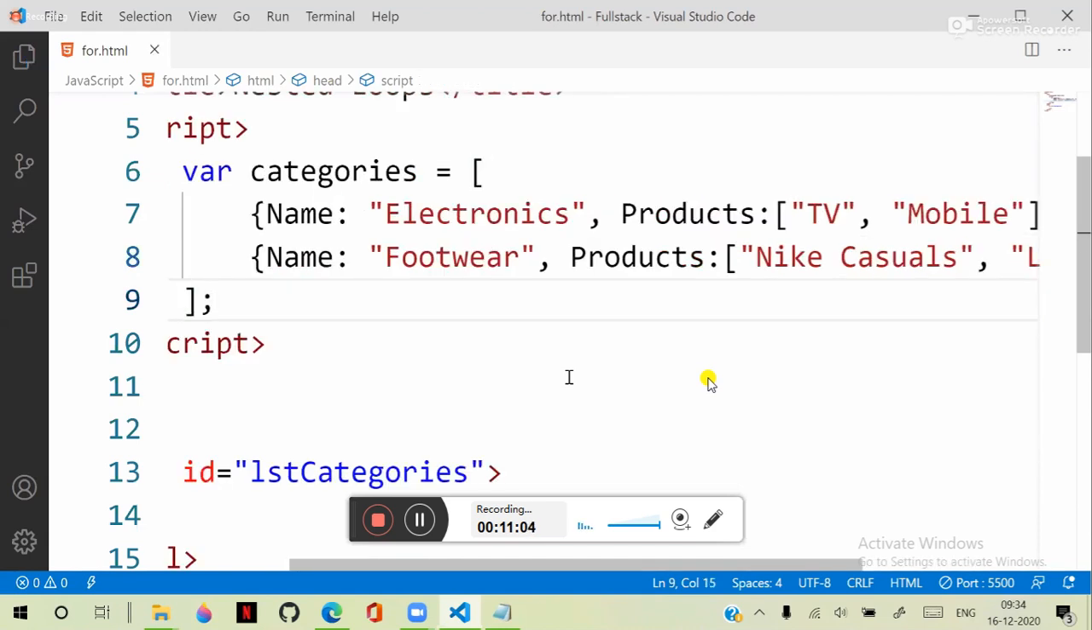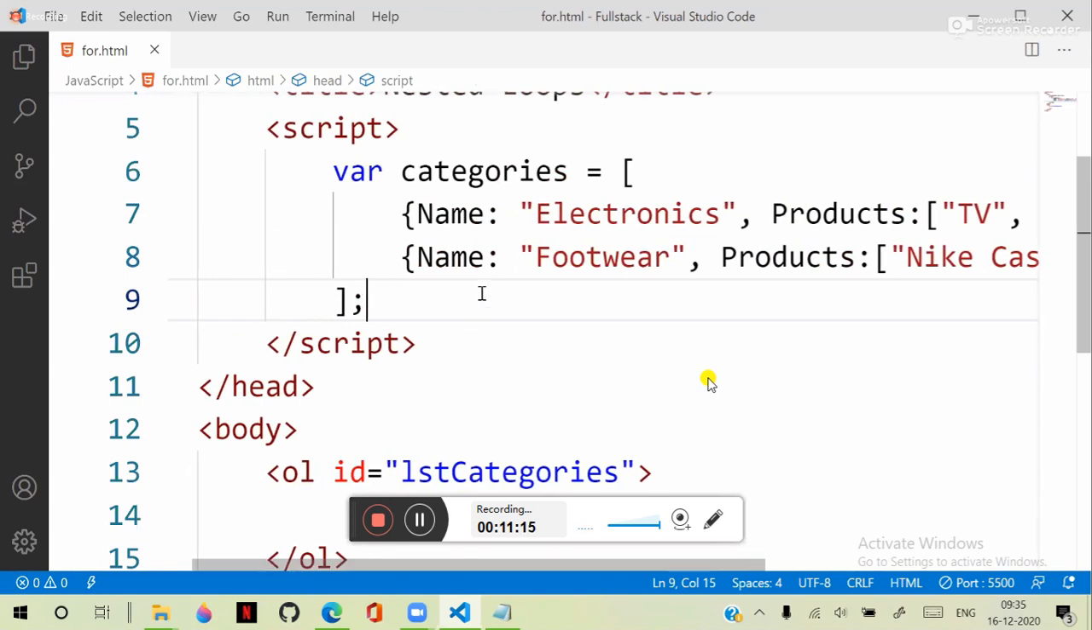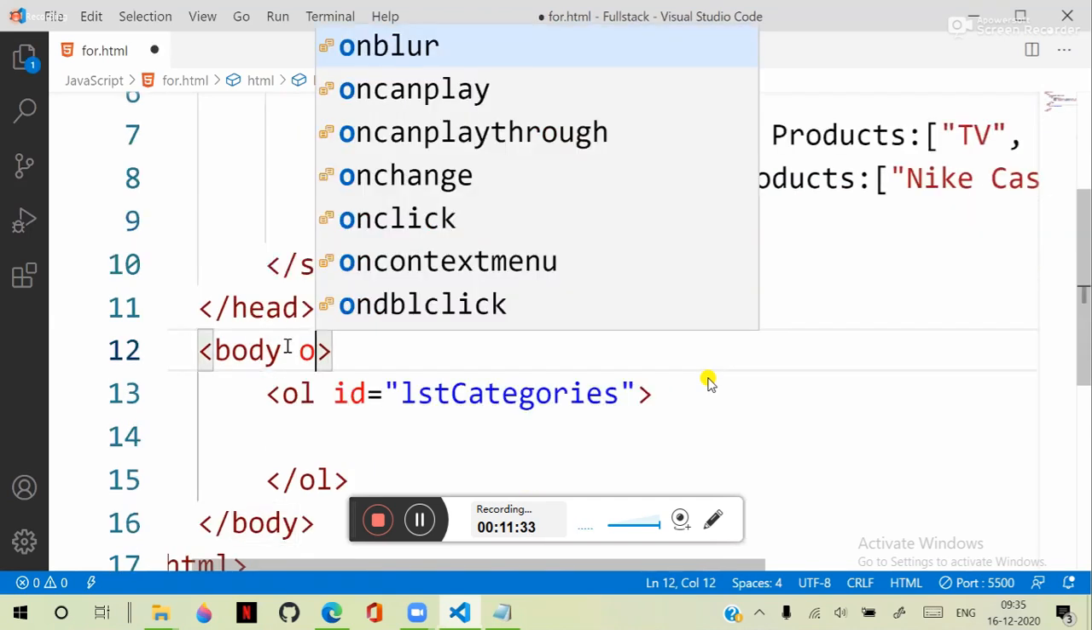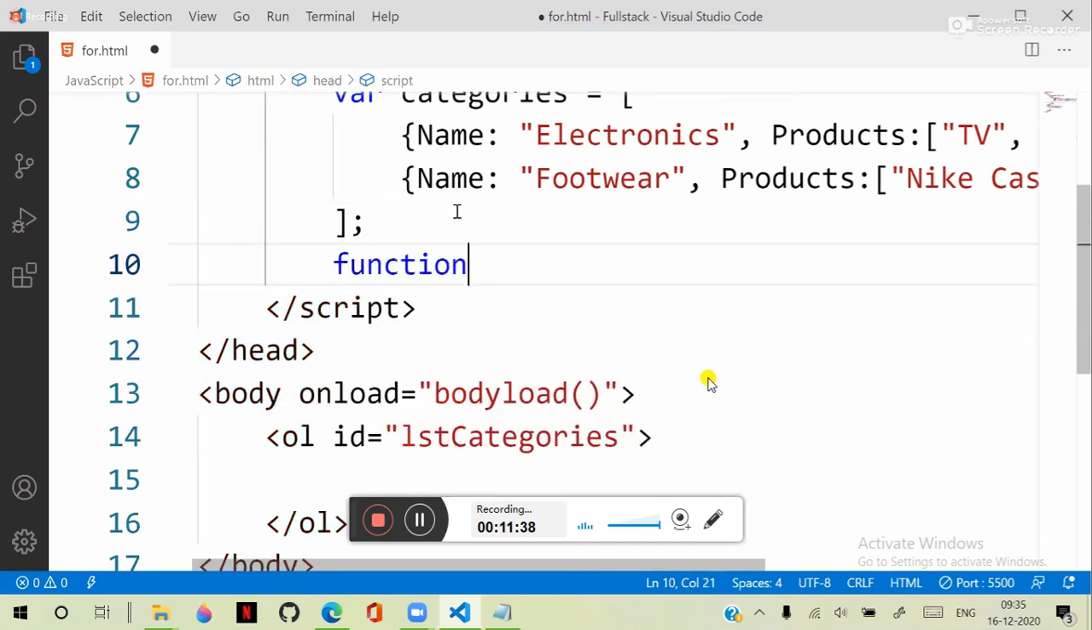That means we are configuring a collection, and we need to add this collection. But the point is, in this collection we have name and we have products. Products is another collection. That means inside this collection, we need another collection to perform iteration on. So we are using body onload. Let's write the function: when the body loads,